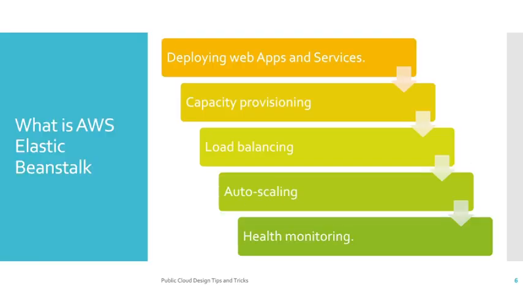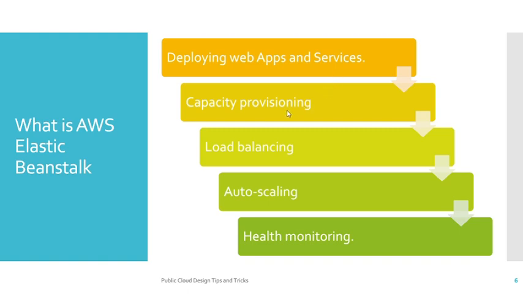So let's try to understand what is AWS Elastic Beanstalk. AWS Elastic Beanstalk is an easy to use service for deploying and scaling applications and services developed with your known programming language like Java, .NET, PHP and many more. So if you try to understand here, deploying your web apps and services, that means you can deploy your web application as well as backend services.